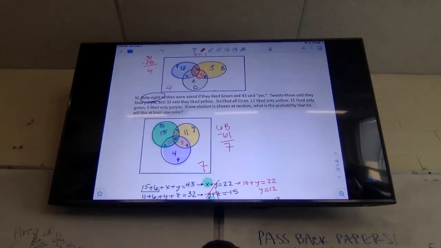Okay. Now I'm ready to do my probability. It says if one student is chosen at random, what is the probability that he will like at least one color?